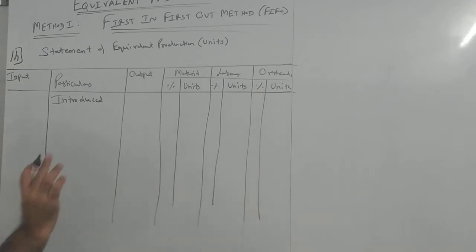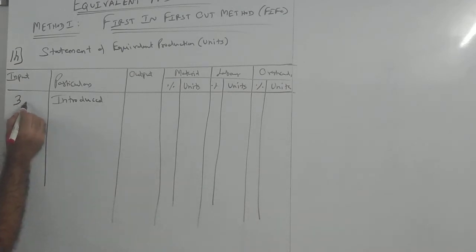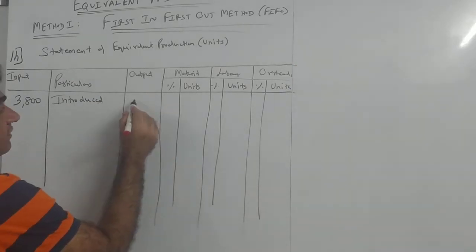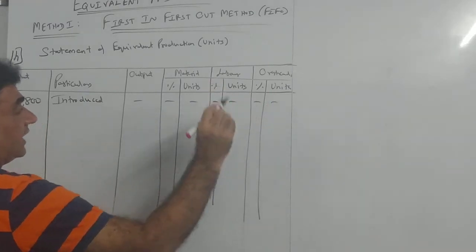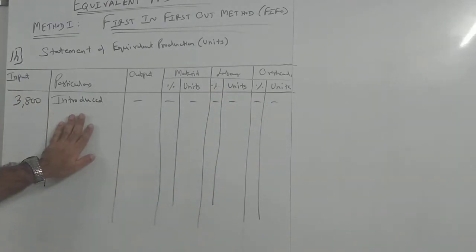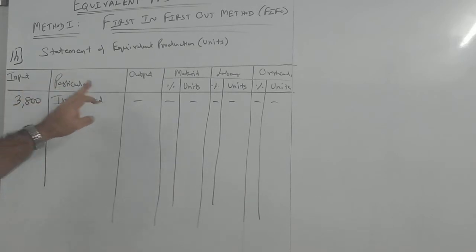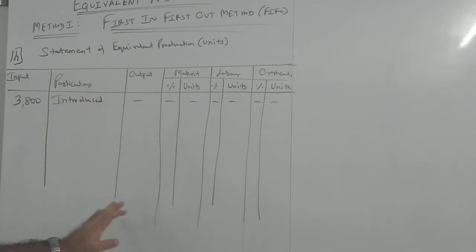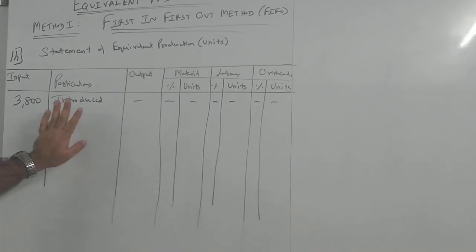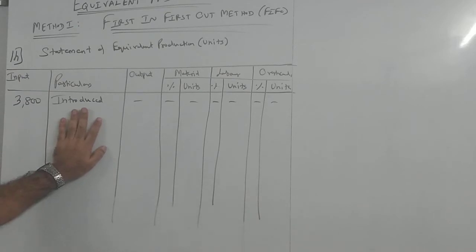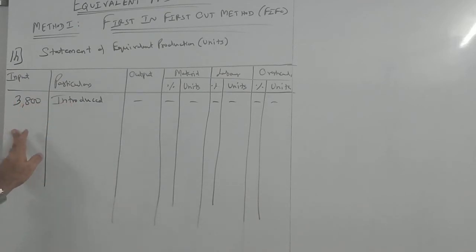Input is 3,800 in the input column. When I introduce or input, nothing will be there on the right side. The reason for having input and output columns is that in the end, input and output have to be equal.